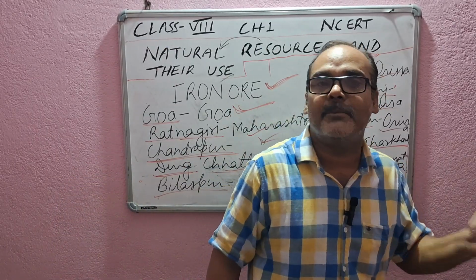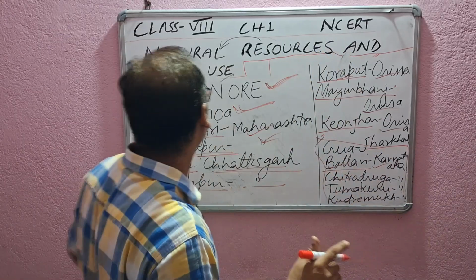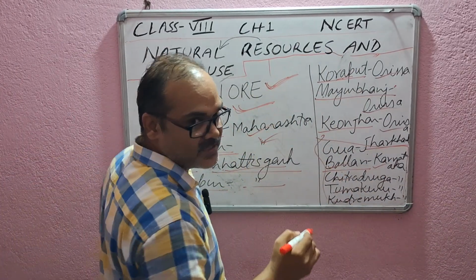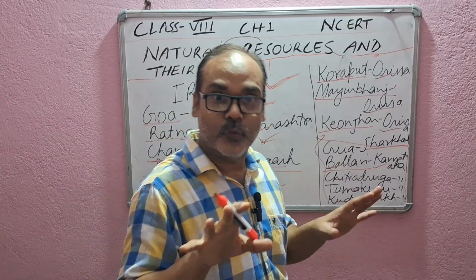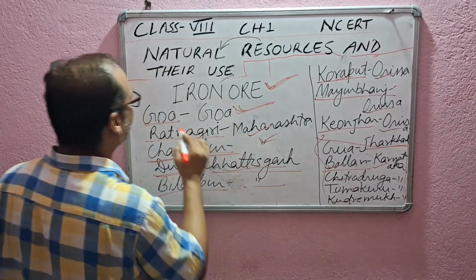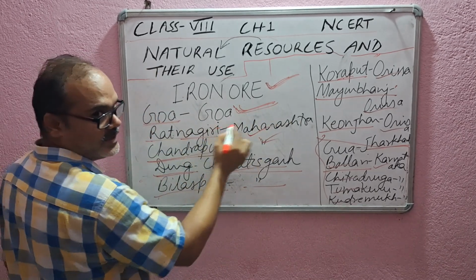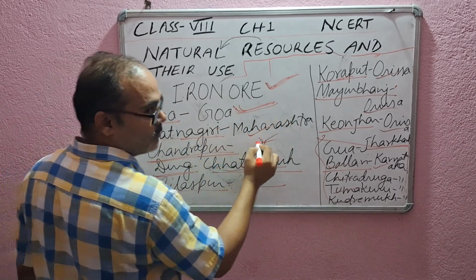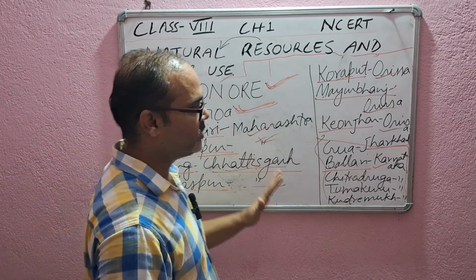So once again I am repeating for you. Please check it once again. Try to memorize. Iron ore deposits are found in India in different states. Which are those places? See here. Goa, try to memorize. Ratnagiri, Maharashtra. Chandrapur, Maharashtra. Durg, Chhattisgarh. Bilaspur, Chhattisgarh.